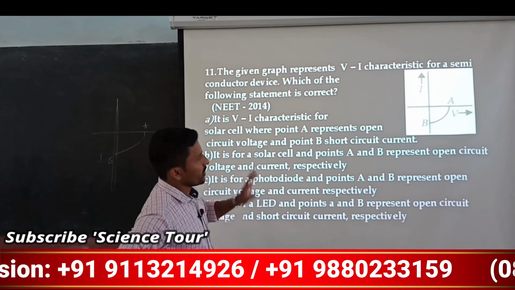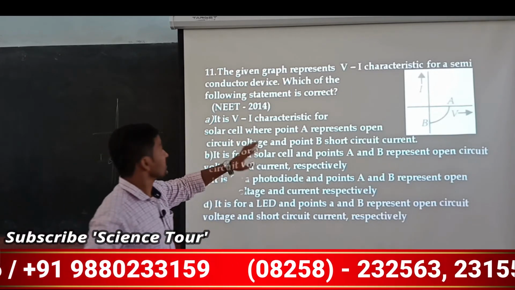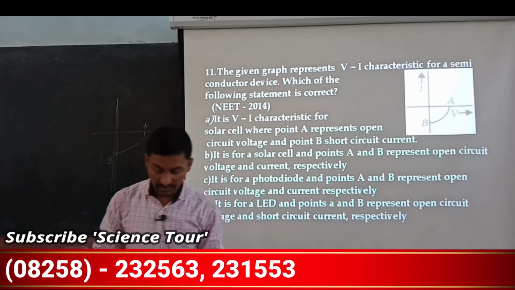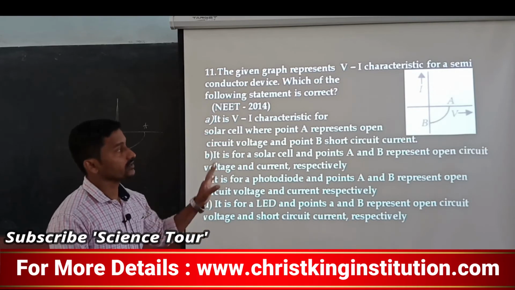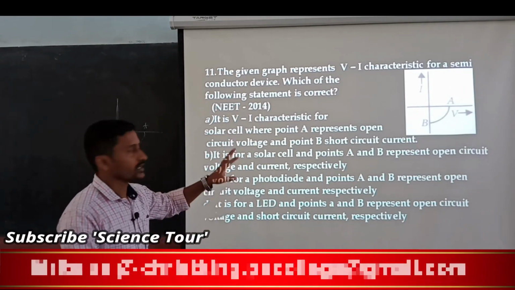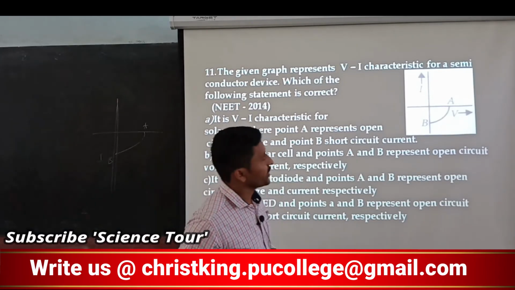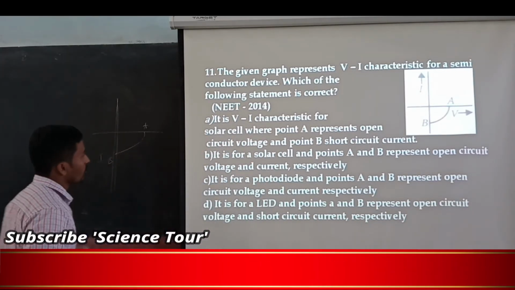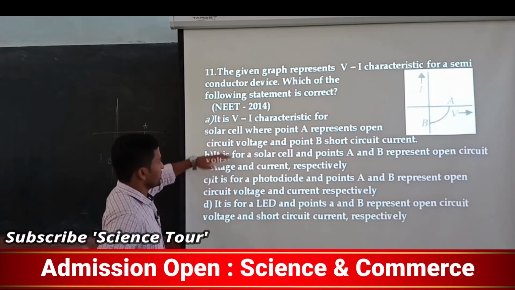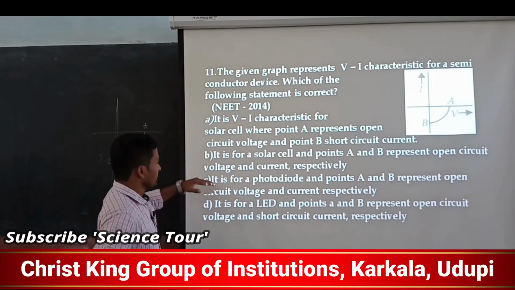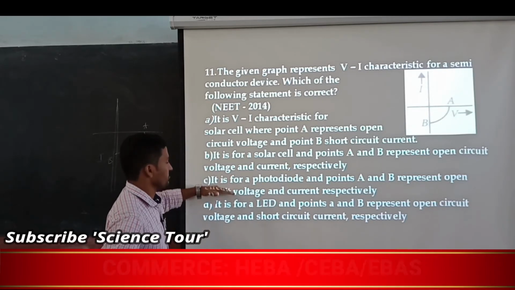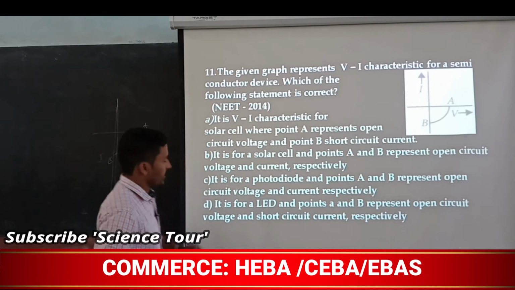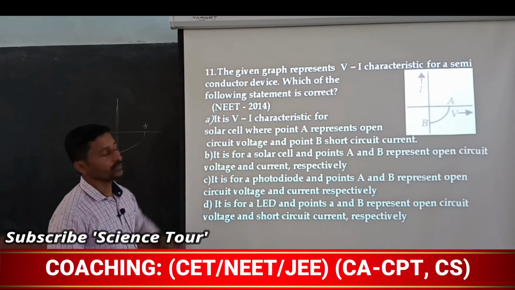First we have to see that it is the VI characteristic of a semiconductor device. Maybe it is a rectifier, maybe a diode, maybe a Zener diode. So which VI characteristic does it look like? It is nothing but the solar cell VI characteristic. It is not the diode, it is not the rectifier, right? So the first two options talk about the solar cell. The third option talks about the photodiode, and the fourth option talks about the LED, which are not correct. So 50% of the effort is gone there. No need to see those. Only A and B you have to see now.